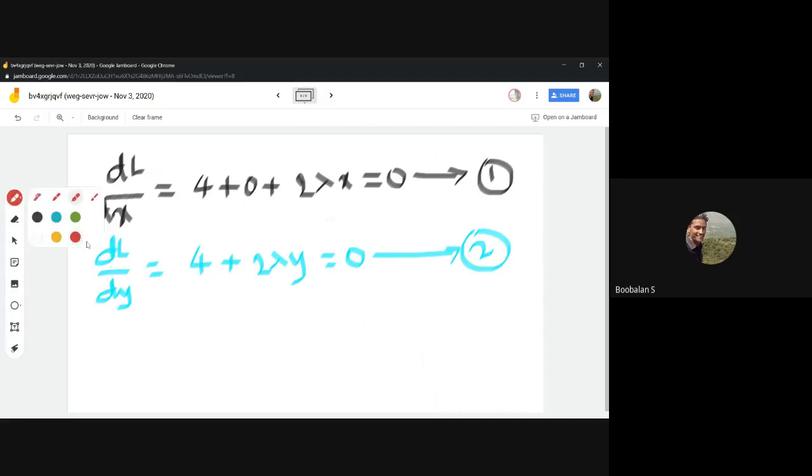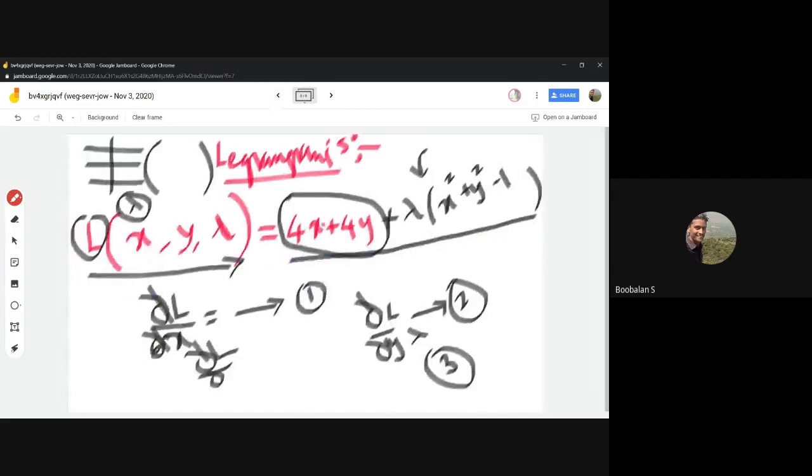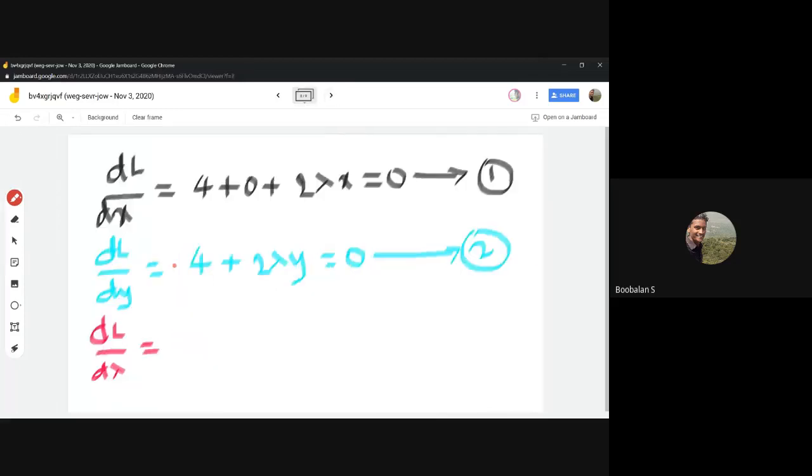And equation number 3, dL by d lambda, with respect to lambda. So 4x will be 0, 4y will be 0, and the remaining things will be the same. Lambda becomes 1, and the remaining thing is x square plus y square minus 1 equal to 0. This is equation number 3. Got the idea now? Yes, sir.